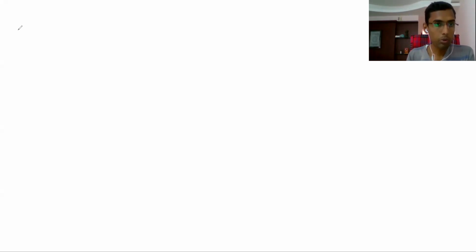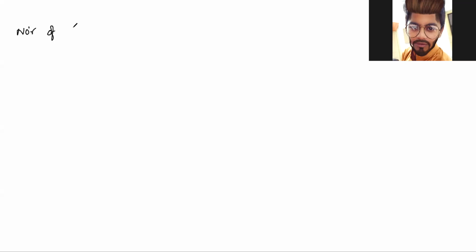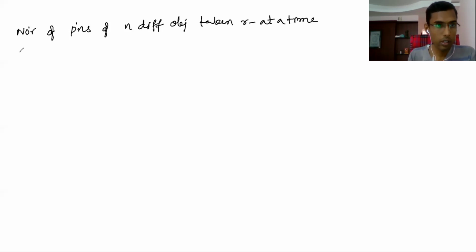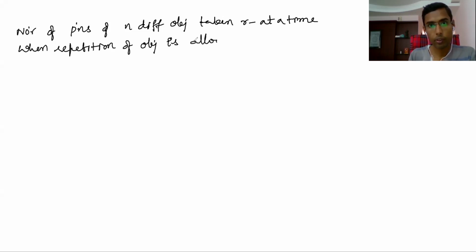So the number of permutations of n different objects taken r at a time, when repetition of objects is allowed. As I told you, we are taking r at a time, which means you have to create r blanks, like this.